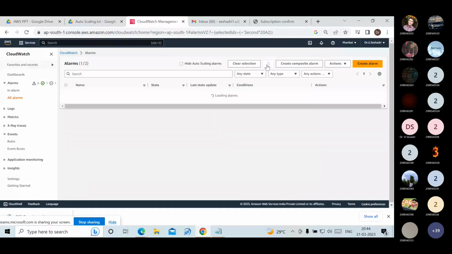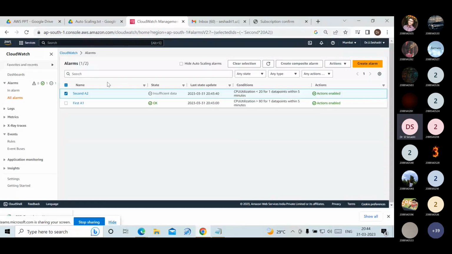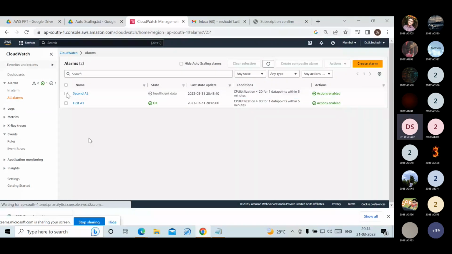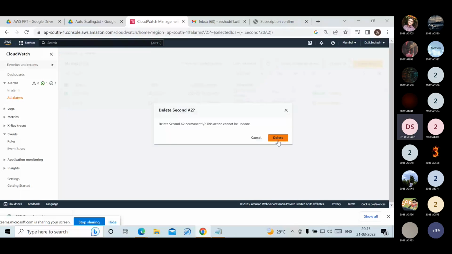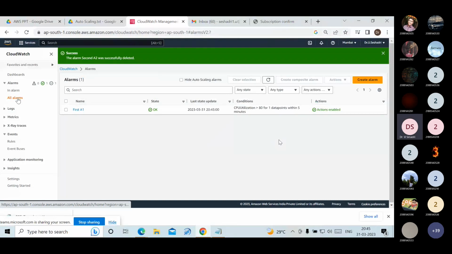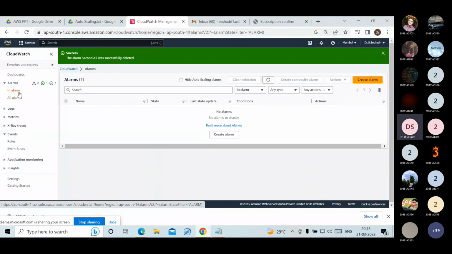Wait. It is taking time. Now, to add the policies, wait for a few minutes. It is showing insufficient data. In alarm. Okay, I want to remove this one. Go for action, delete.